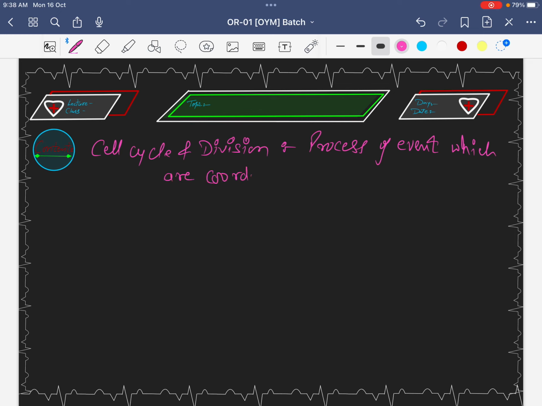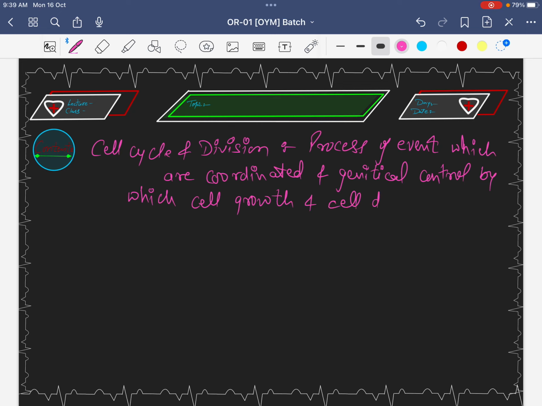coordinated, a very important word, coordinated, and genetically controlled, by which cell growth and cell division occur. Is it clear? Cell division.